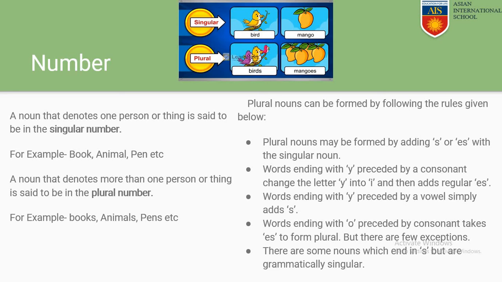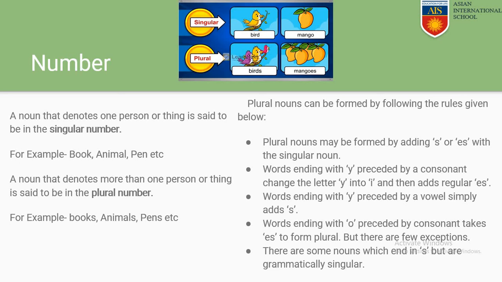We have to add s or es at the end of a singular noun, and the noun will automatically be plural. Just as the example I gave a few seconds ago, that is book. When we are adding s with it, it is becoming books, meaning it is becoming plural.